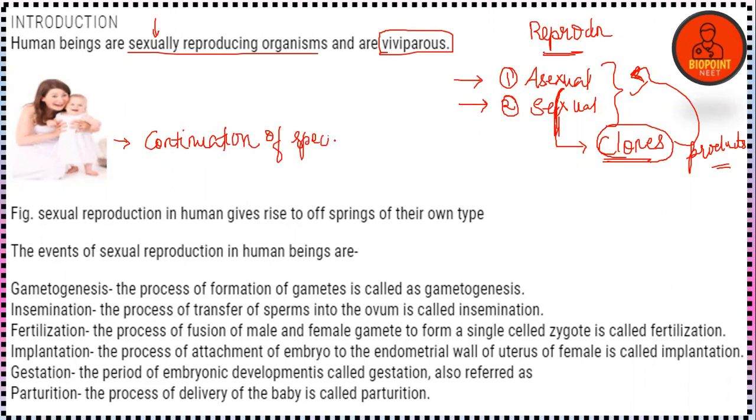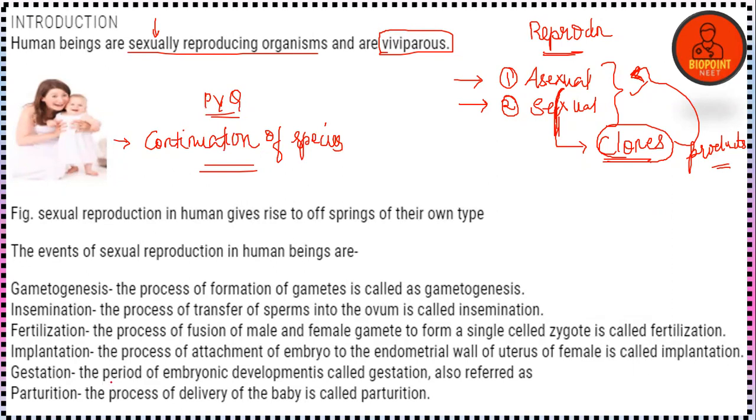This was a previous year MCQ statement, a statement based question: reproduction is essential for the continuation of species. Yes, reproduction is a process of formation of new offspring which may or may not be identical to the parents, and they are required for the continuation of generation or continuation of the race or continuation of the species.